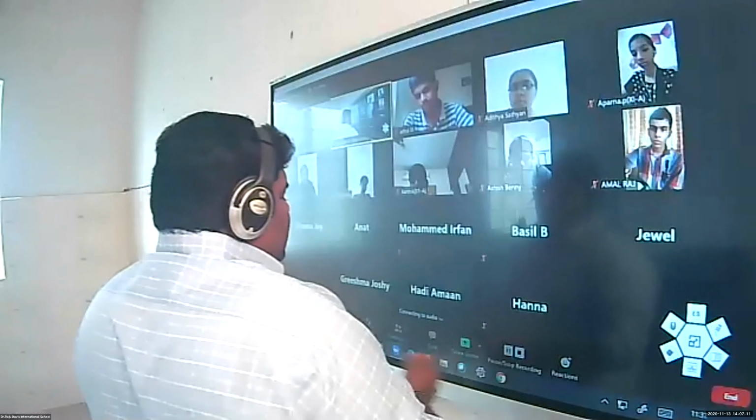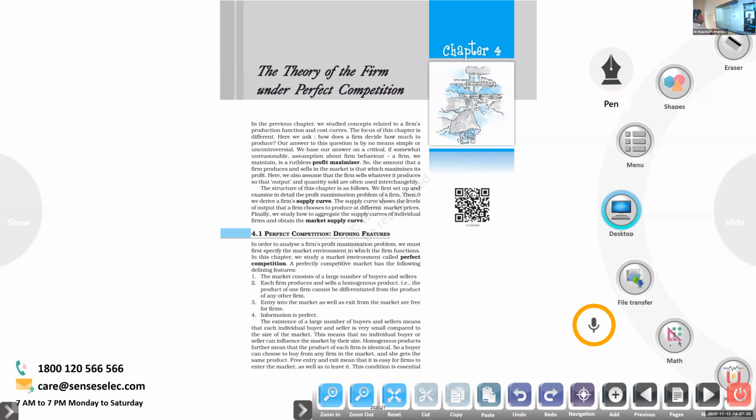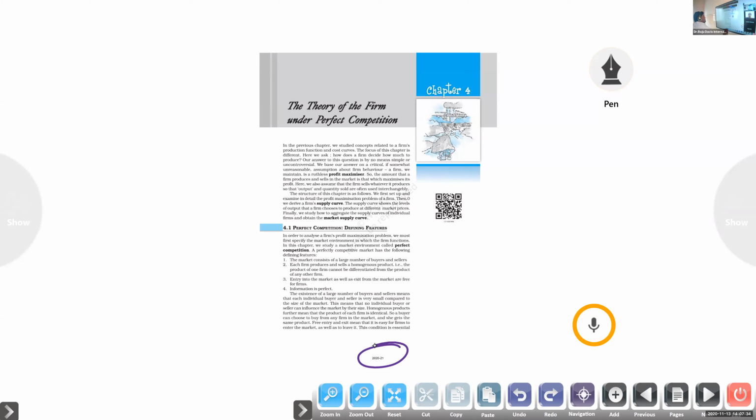So I told you that if you're facing any difficulty with the content in the textbook, you can just Xerox it, or you can directly download it from the Diksha website. If you download it, you are able to see 2020-21 at the bottom of the page. I already marked it here. This is the portion as per the revised syllabus. It's a new textbook for us.